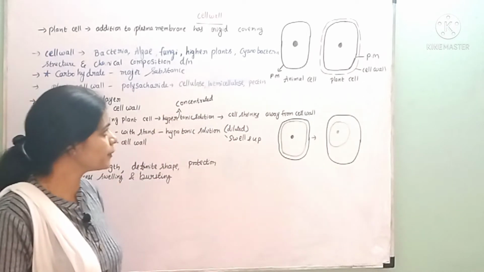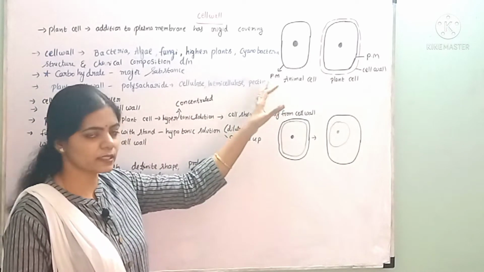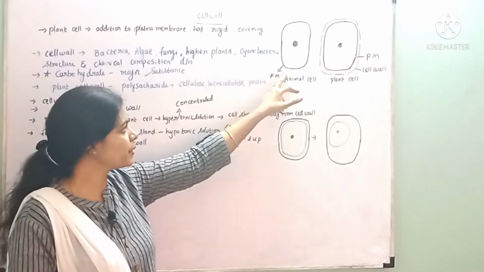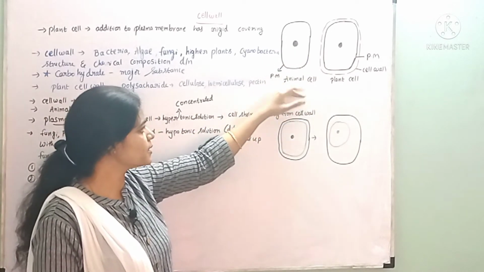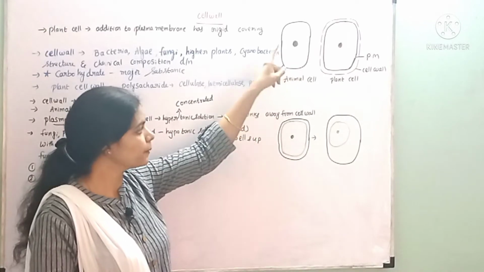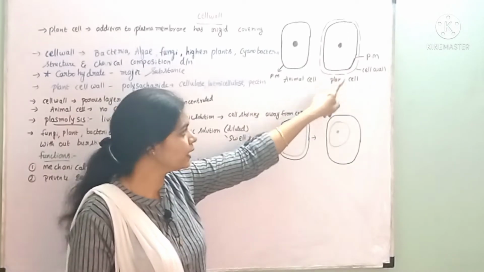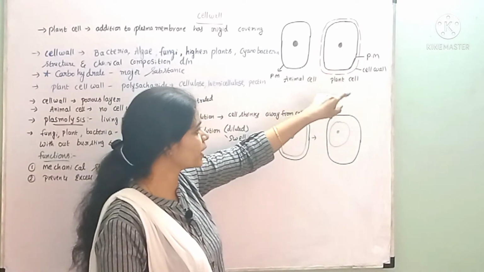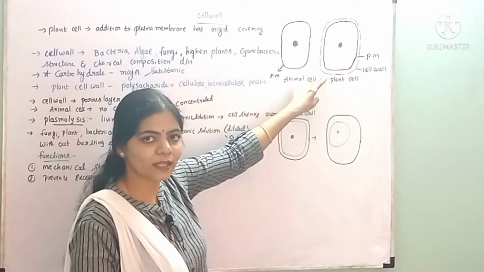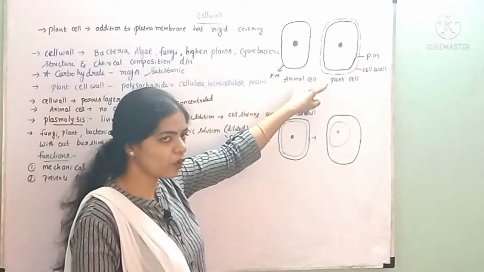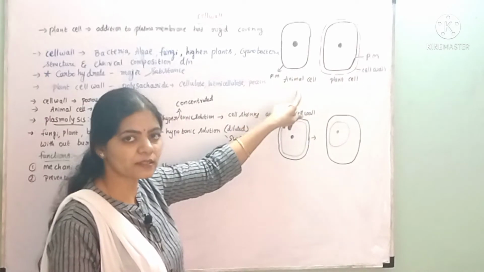In the plasma membrane, we studied that in animal cells, the plasma membrane is the outermost covering of the cell. In animal cells, it is the outermost layer. But in plant cells, in addition to the plasma membrane, there is one more layer present, which is called the cell wall. This cell wall is absent in animal cells.